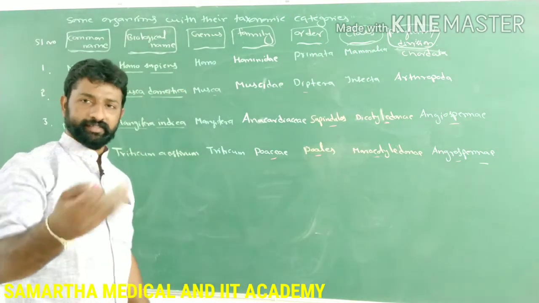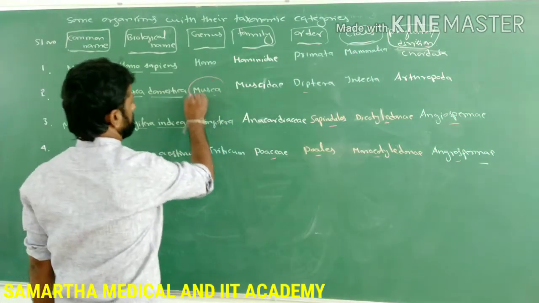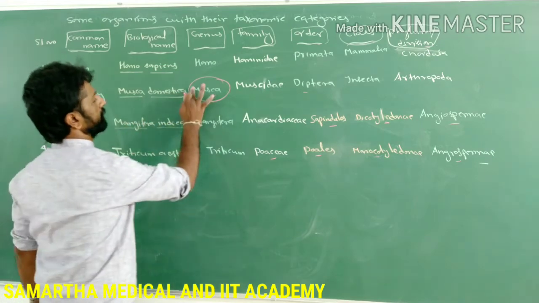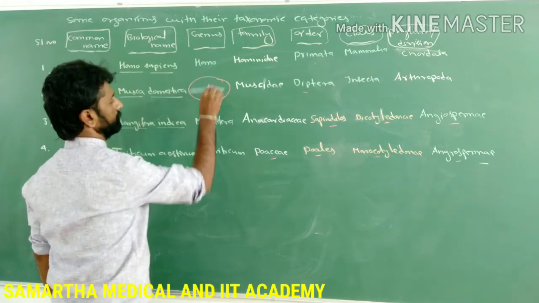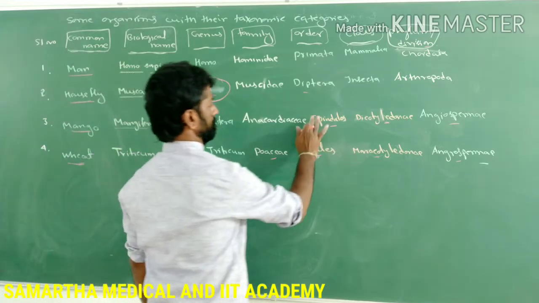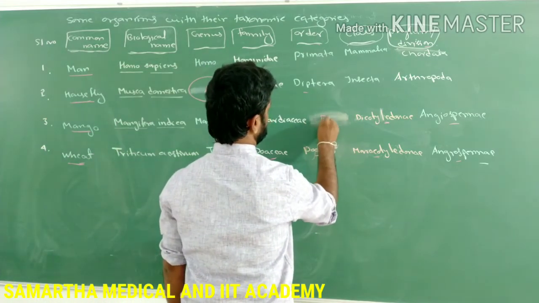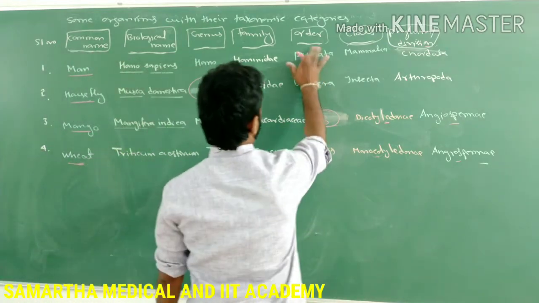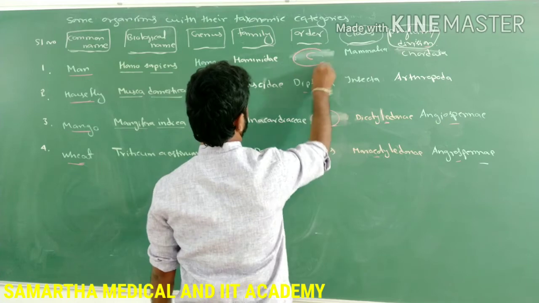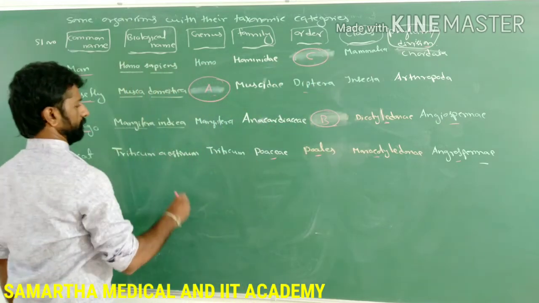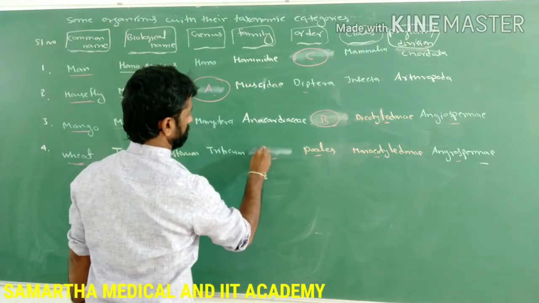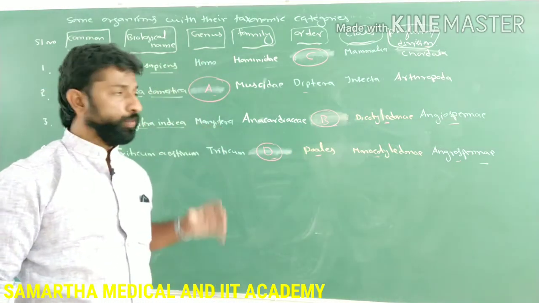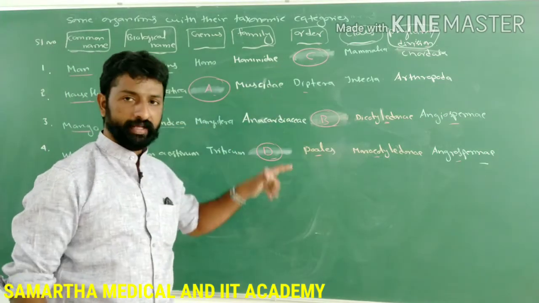But in case of CET and NEET, what happens? Instead of writing its genus name, they will give it as option A, and instead of Sapindales, they will give it as option B, or instead of Primata, they will give it as C, and instead of Poaceae, they will give it as D. Then in the given table, what do A, B, C and D represent?